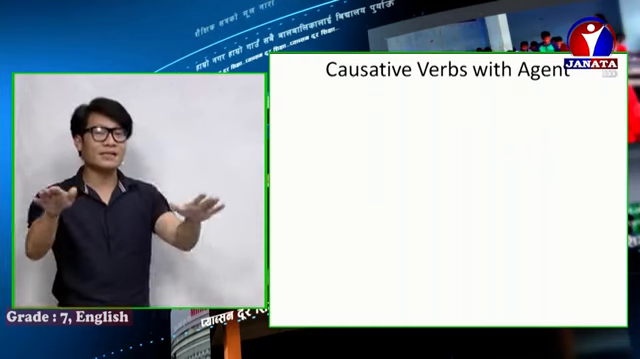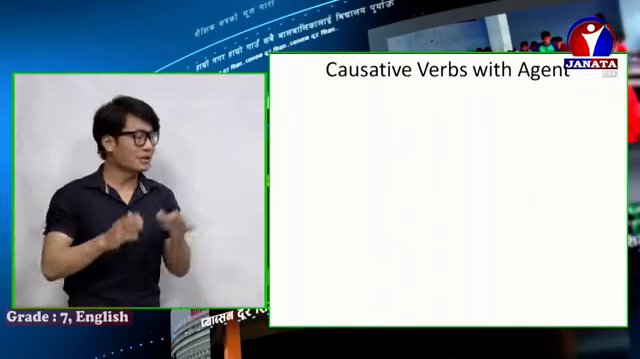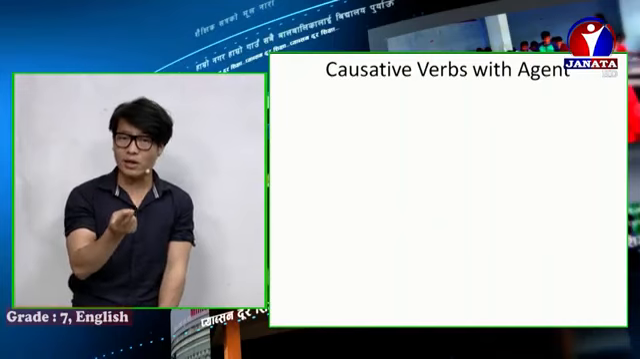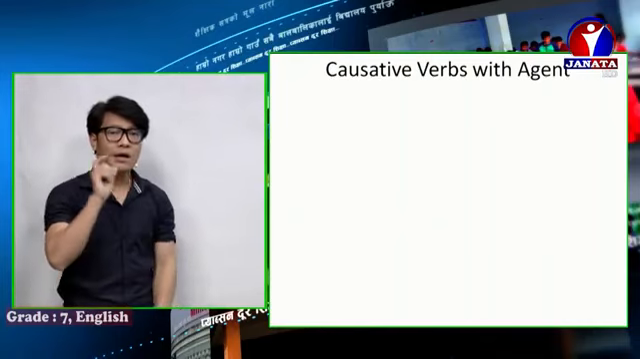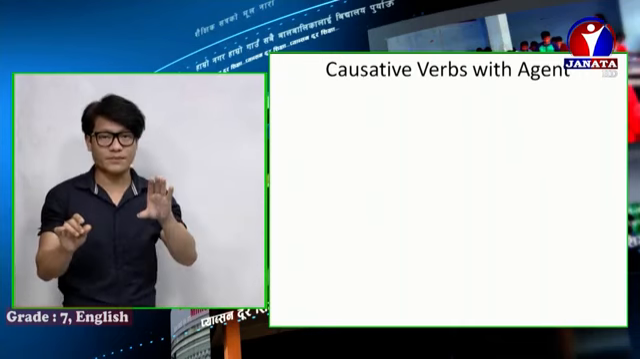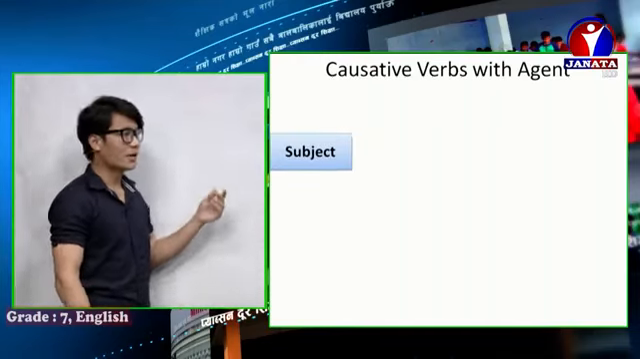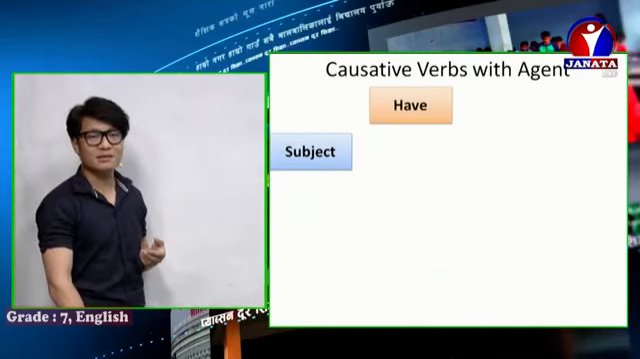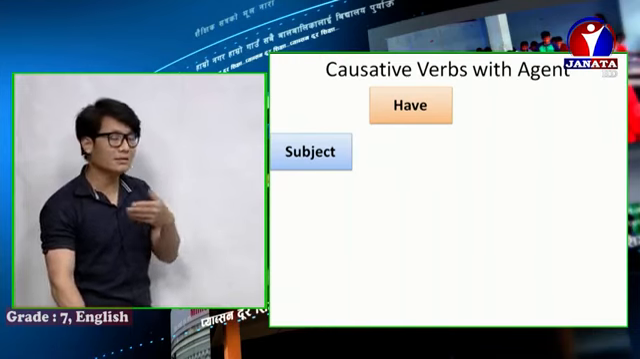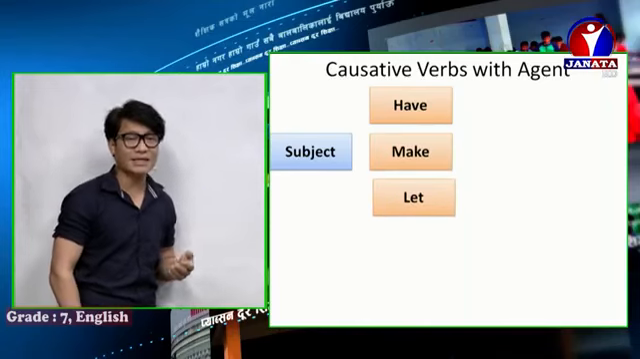Causative verb with agent, causative verb with object. First of all, we will practice causative verb with agent. Agent means, as I told you and showed you in the slide, doer, who does the work according to the subject. Subject means who convinces, who permits, who wishes, who compels, who forces. Then agent. So you can say have, make, and let.